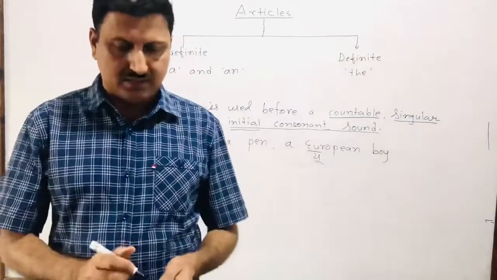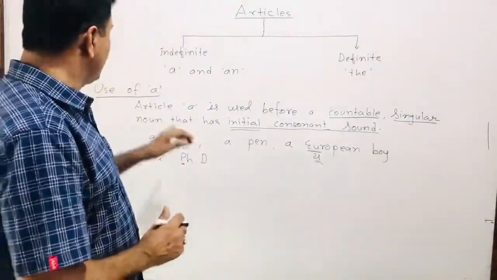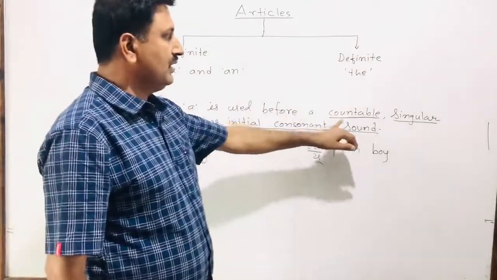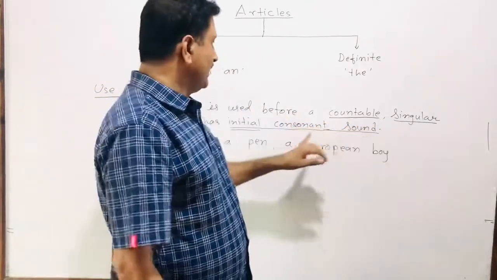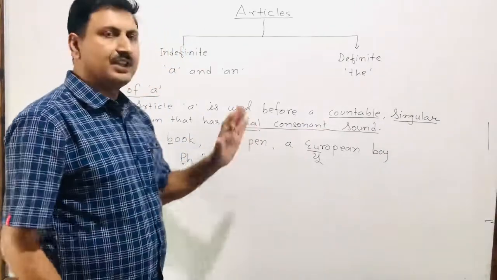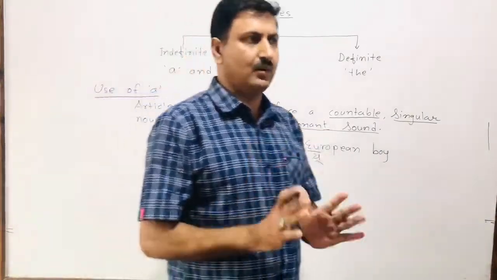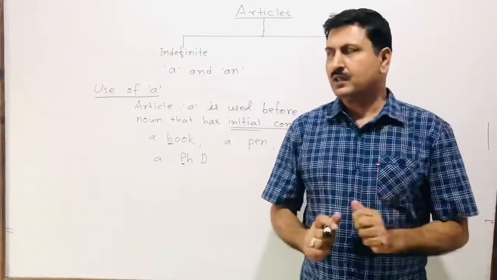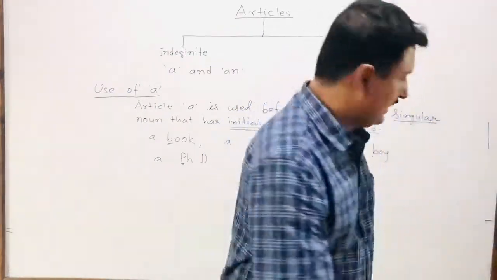So this is how we can use article a before a countable, singular noun, and the word must have an initial consonant sound. The noun must begin with an initial consonant sound.